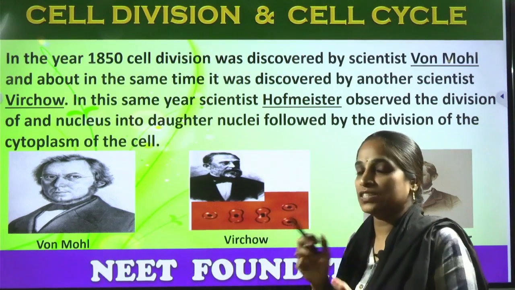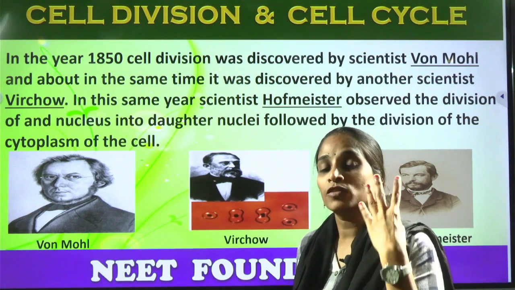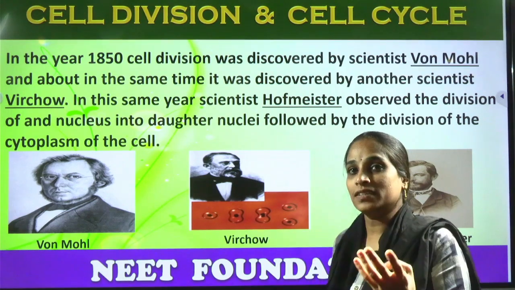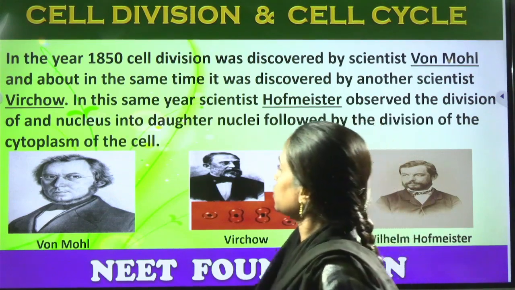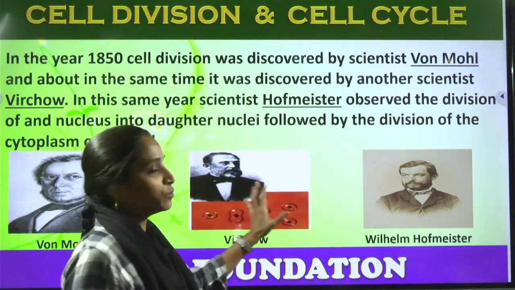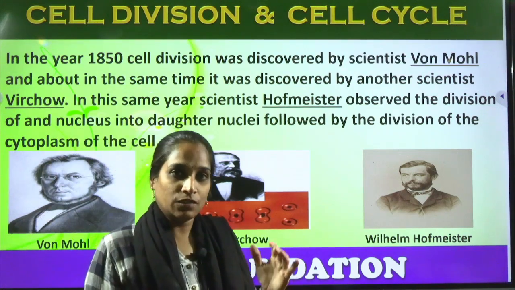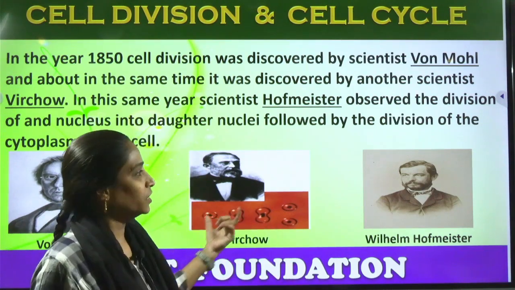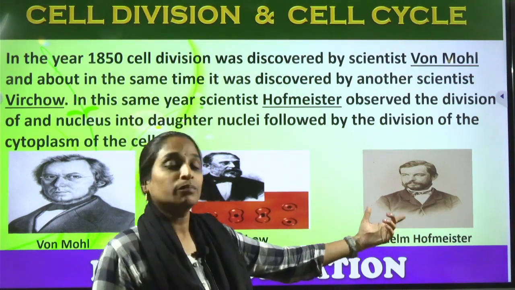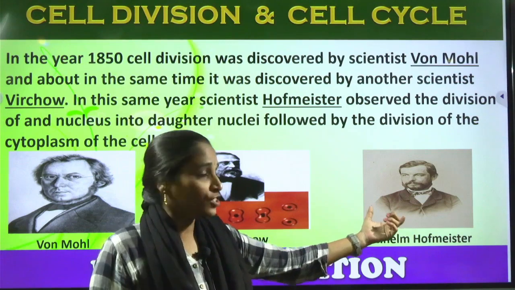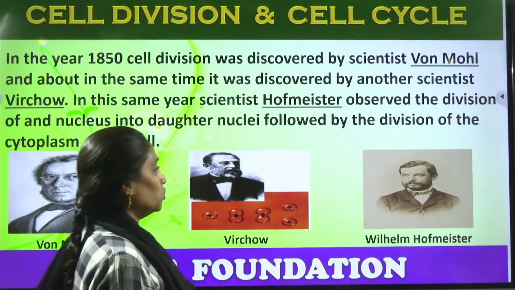So a single cell divides into two cells, two divide and form 4 cells, 4 cells divide and form 8 cells, and 8 cells divide and form 16 cells. So these are the different scientists involved in the discovery of the cell division process. Keen observation was done by him: the nucleus divides and then we can observe the division of the cytoplasm.